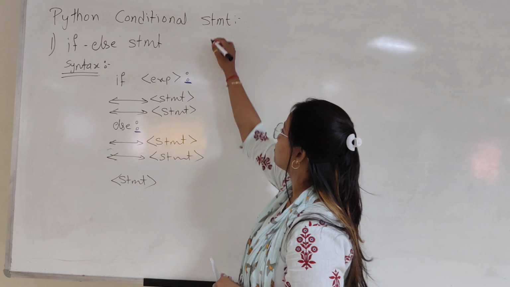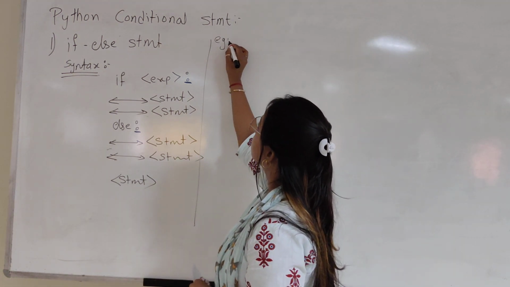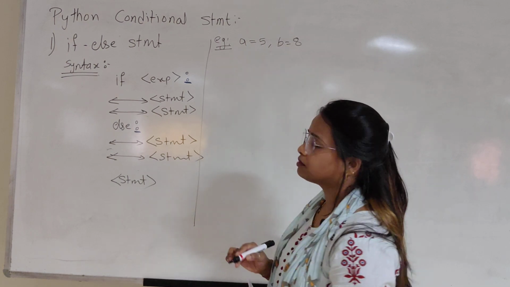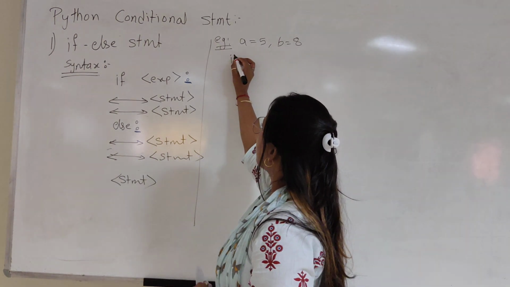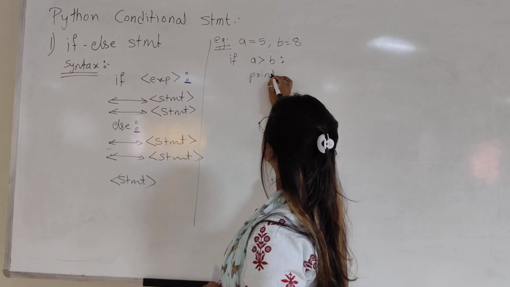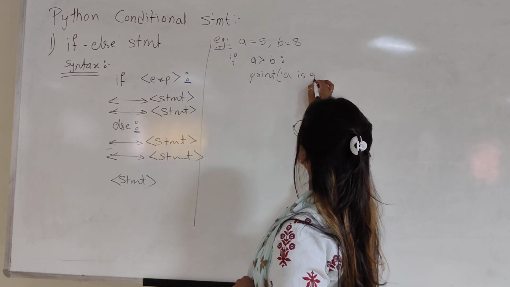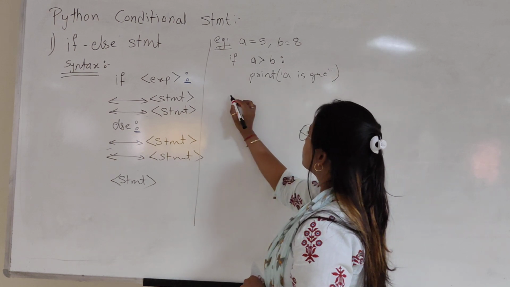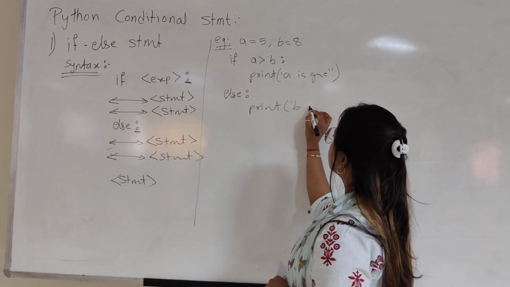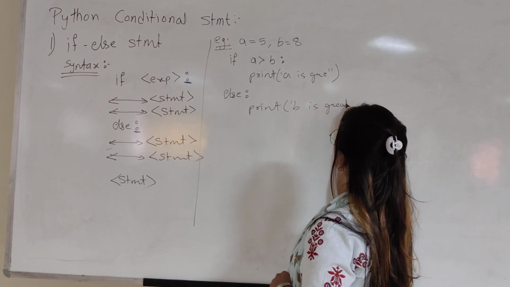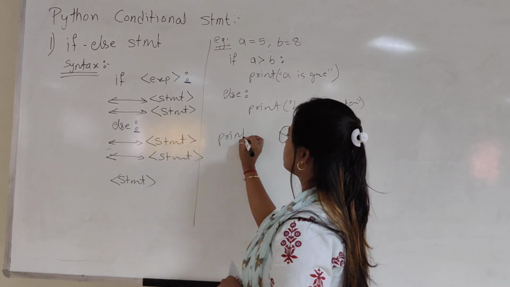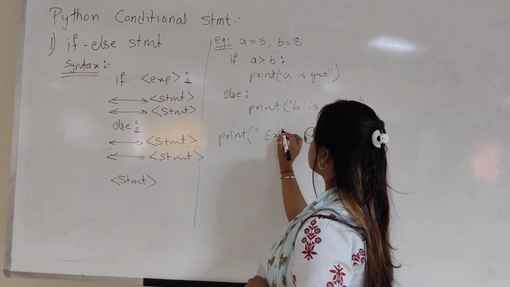Now we'll take a simple example, again the same comparison. Suppose A is 5 and B is 8. I want the comparison: if A is greater than B, print A is greater, else print B is greater. And outside of the if I want to print just exit.